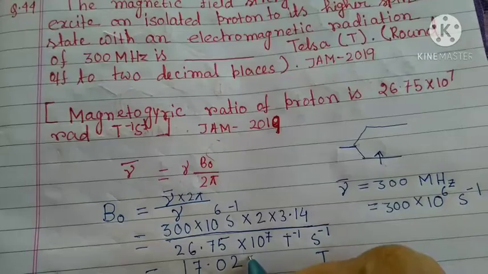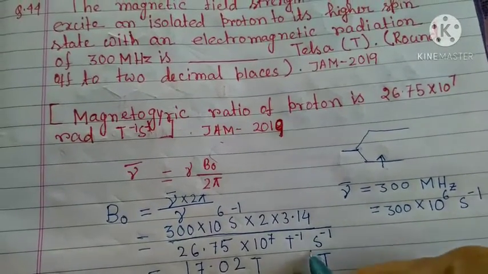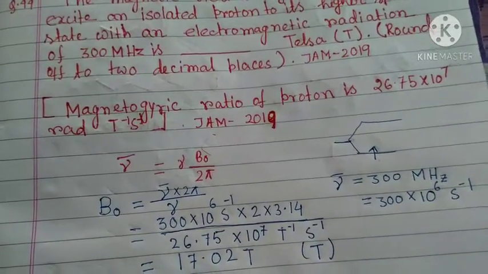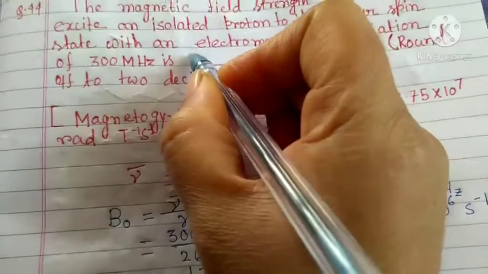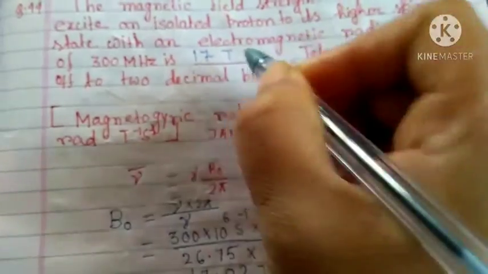Okay, that will come in Tesla. So the strength will be around 17 Tesla.